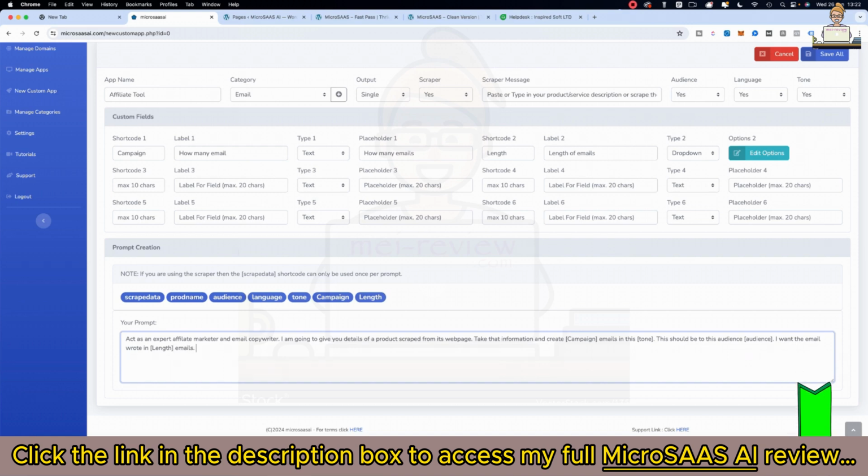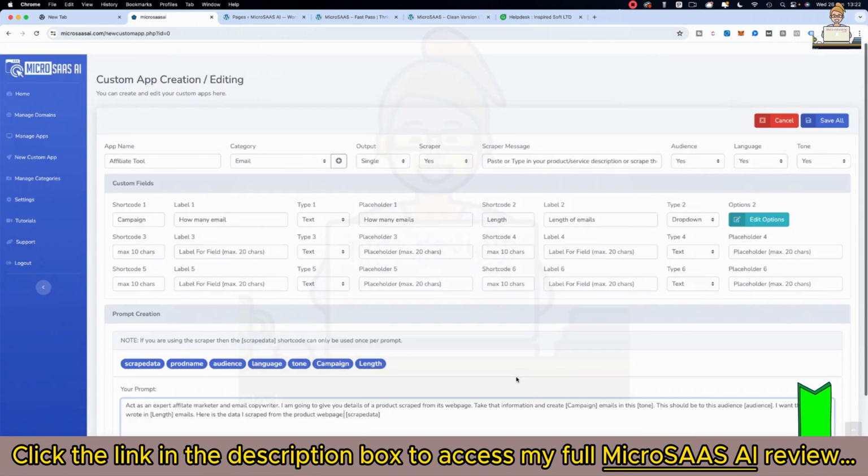Then we'll put in, here is the data I scraped from the product web page, and then we'll add the scraped data in there. Just put that there to finish it off. I think I'll do it just for a quick one.